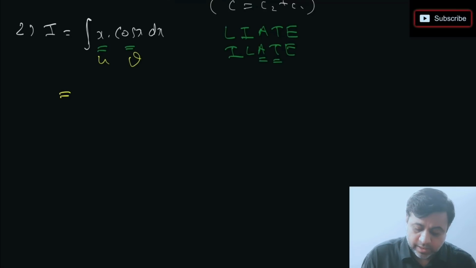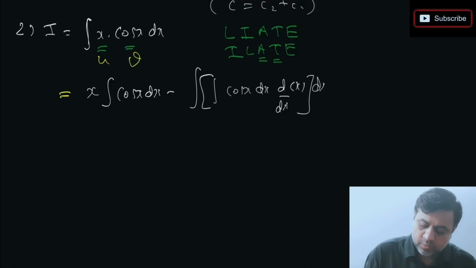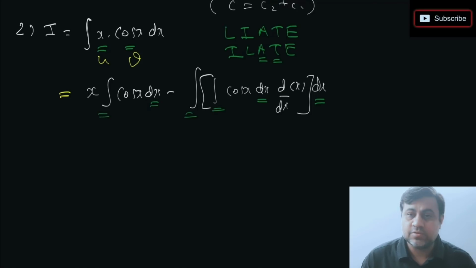What I'll do here is I'll just keep x as it is, integration of cos x minus integration of cos x, derivative of x, everything in bracket with respect to x. I just wanted to observe one thing here, that for this integration sign I have kept dx here. For this integration sign, dx is written here. For this integration sign, dx is written here. So sometimes in board exam particularly, you just have to make sure कि integration sign है, तो with respect to x करें से वहाँ पर dx लिखना जरूरी है, ठीक है? So let's take it further.